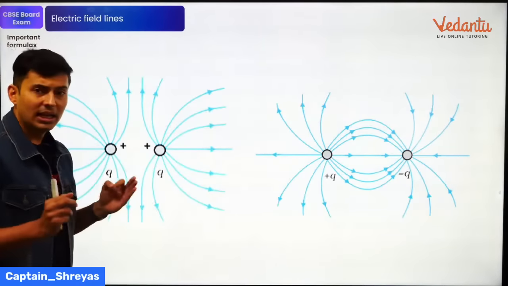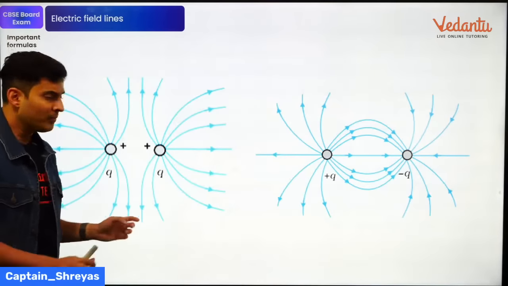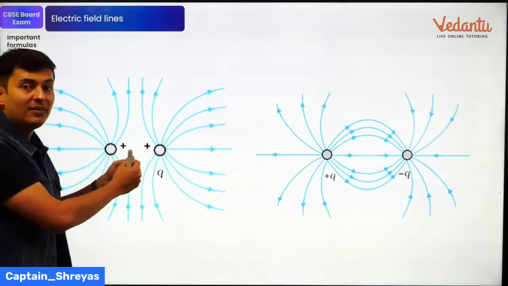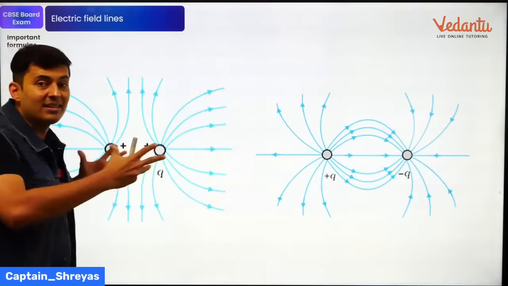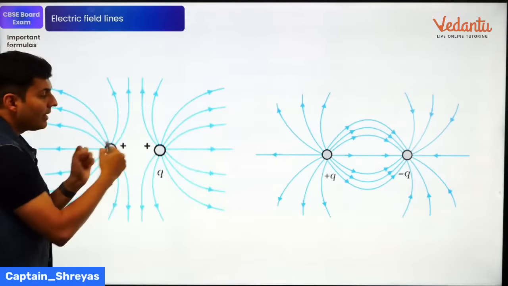Whatever. If a question like that comes, you should be very well versed with how the field lines look. If it is a repulsive field, always show the field lines trying to go away from each other. You can see they are trying to repel. These field lines are trying to go away. They are not mingling with each other.